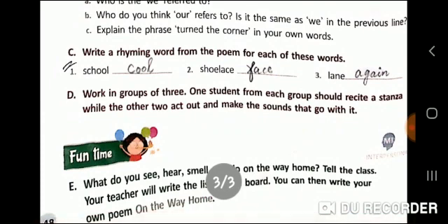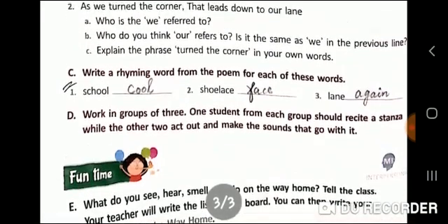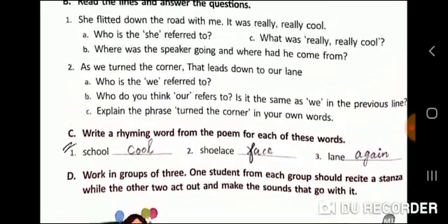Now, found time. What do you see, hear, smell on the way home? Tell the class, your teacher, and the teacher will write the list on the board. You can then write your own poem. You can try writing a short poem. You can first write down on a piece of paper what you see, hear, smell while you're going from school on your way to your home.